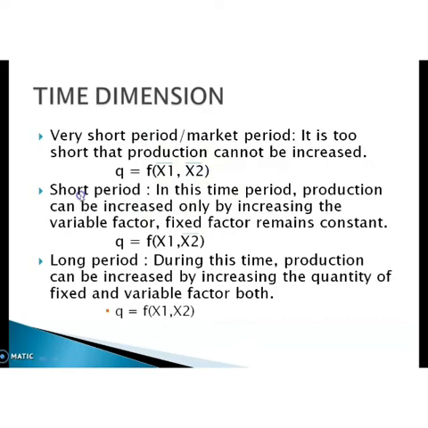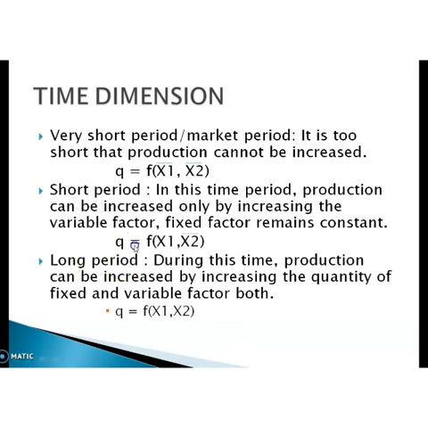Then next is the short period. In this time period, production can be increased only by increasing the variable factor. Fixed factor remains constant. That means there is an increase in production only because of an increase in one factor. Another factor is fixed.